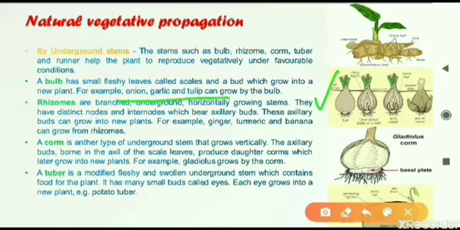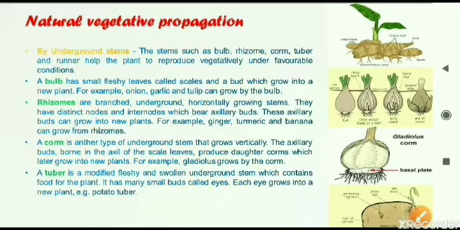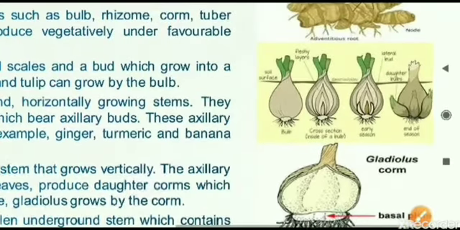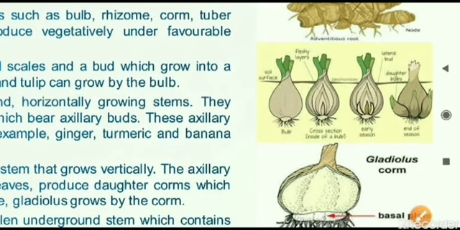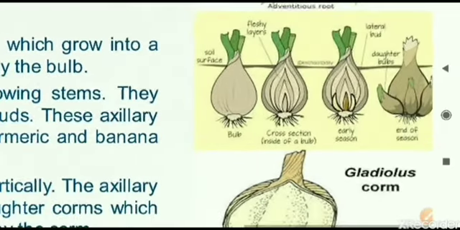For example, an onion bulb is actually a stem. We are eating a stem only. So these are all fleshy leaves, and the onion bulb can be put into the soil and a bud will rise there and it will grow into a new plant. Here you can see in the diagram, this is a bulb, and slowly the fleshy layers will develop there, and these layers will then separate into daughter buds. Means these will then separate down and they will all become individual plants.